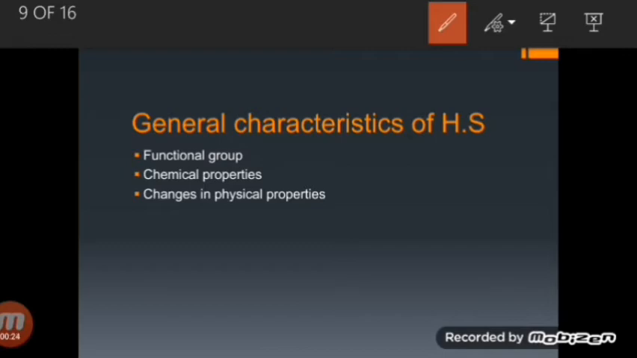Now, what are the general characteristics of homologous series? Organic compounds in the same homologous series will have these characteristics. They will always possess the same functional group. They will always have similar chemical properties, but their physical properties will be different. So there is a gradual change in their physical properties as we move towards the more complex or higher compounds of the same homologous series.